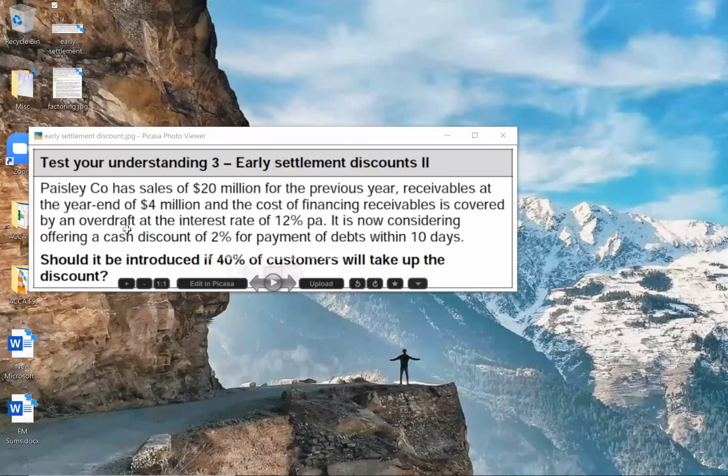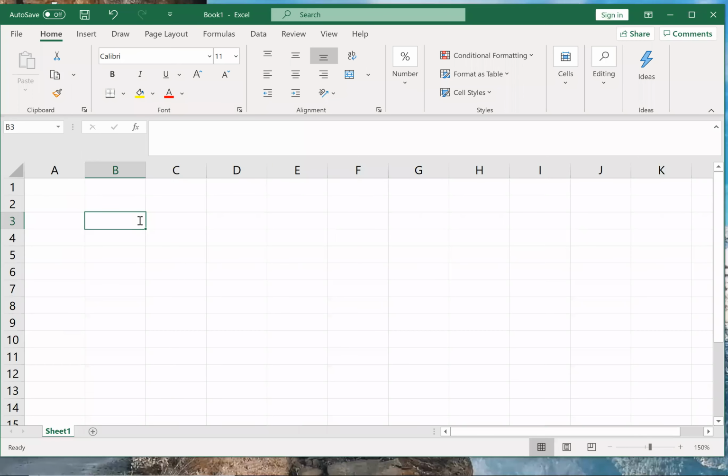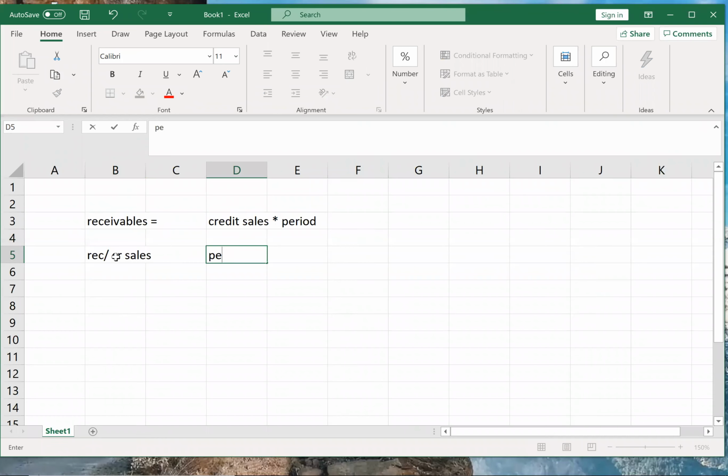Okay. So for our receivables, what we did in our working capital, receivables was equal to credit sales into period, and period was usually known. But now I don't know the current period, so I'll bring the credit sales over here. So receivables divided by credit sales will become my period. As simple as that.